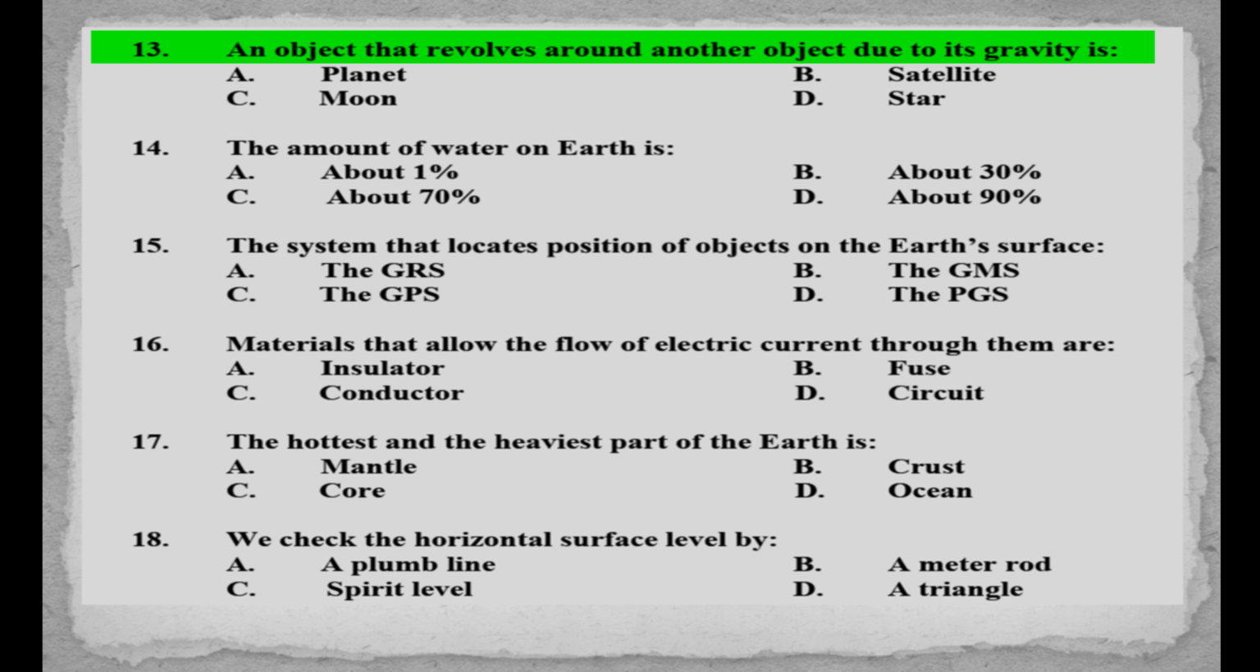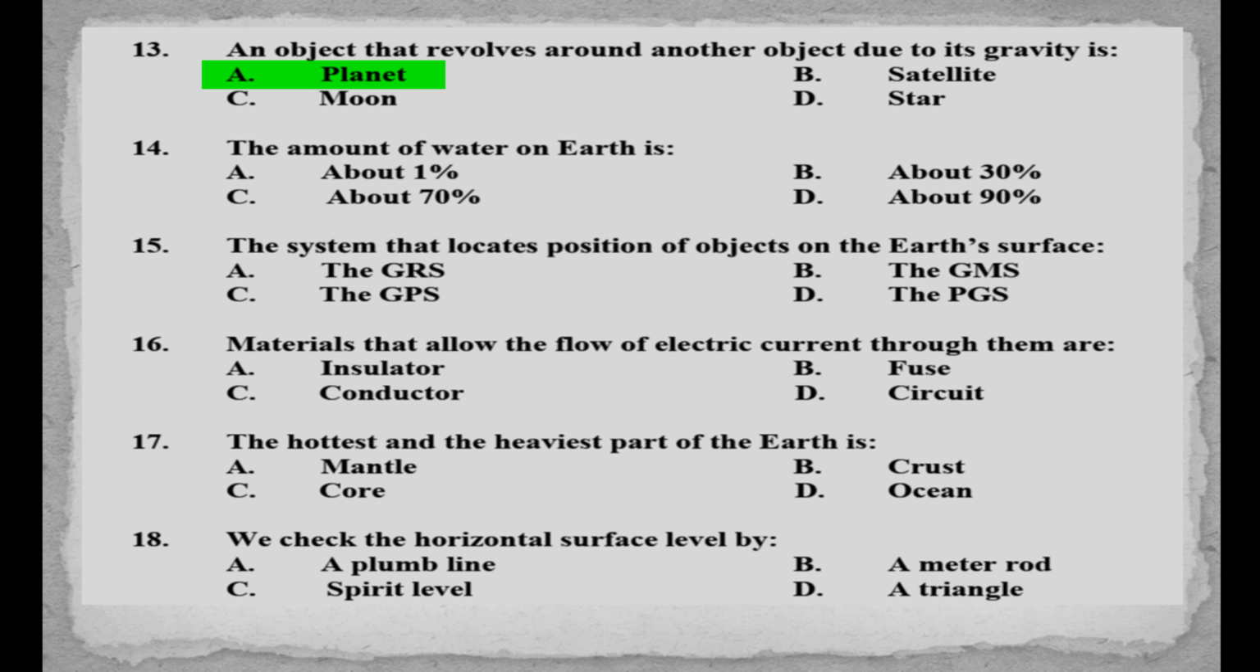MCQs number 13. An object that revolves around another object due to its gravity is A. Planet, B. Satellite, C. Moon, D. Star. Answer is option B. Satellite. MCQs number 14. The amount of fresh water on the Earth is A. About 1%, B. About 30%, C. About 70%, D. About 97%. Answer is option A. About 1%.